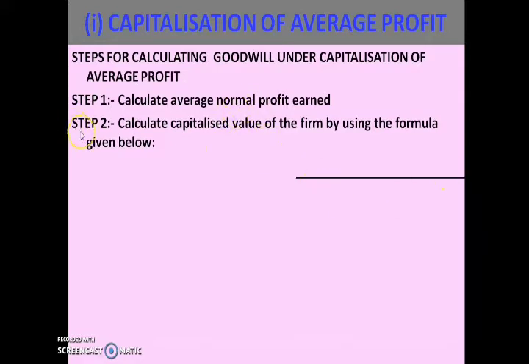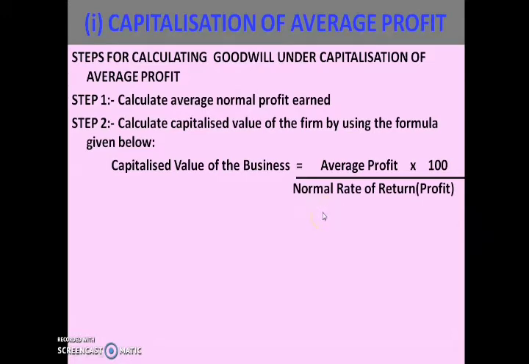Then step 2 is to calculate the capitalized value of the firm by using the formula given below: average profit divided by normal rate of return into 100.